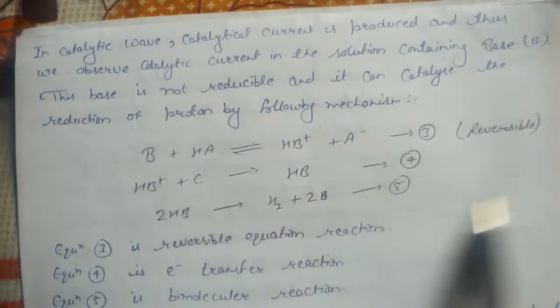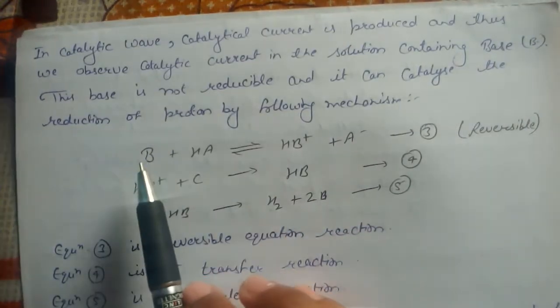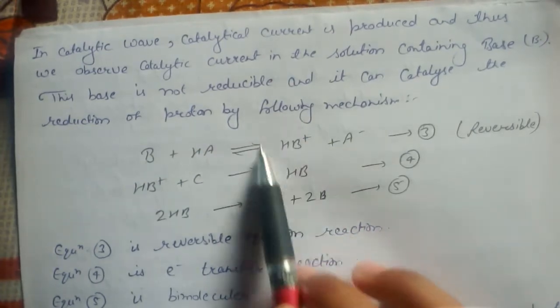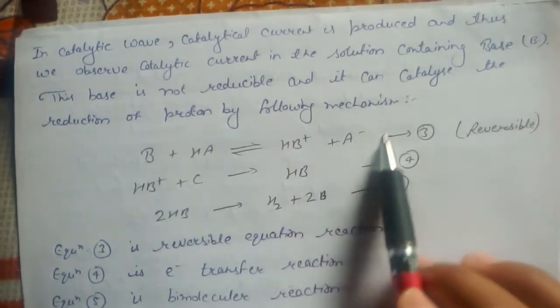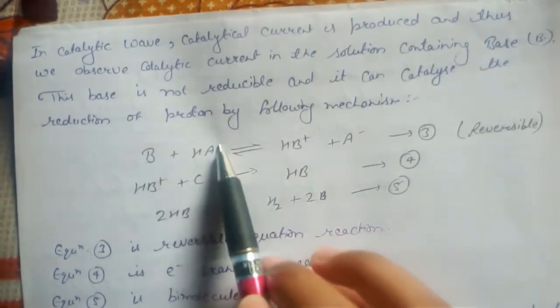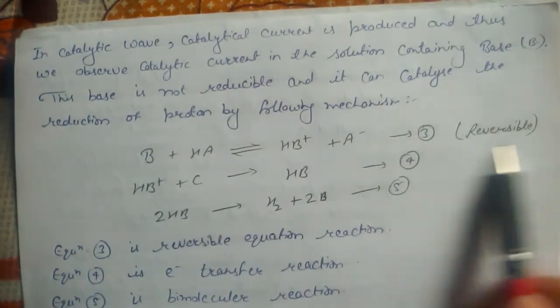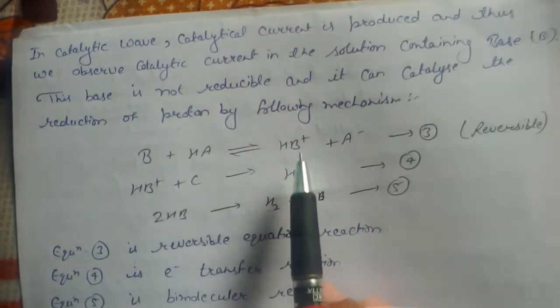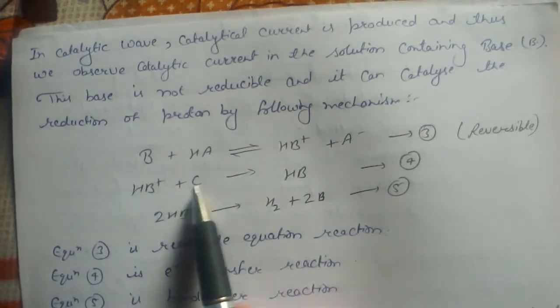So what is the mechanism here? We are using a base with any kind of acid that will give ion formation, HB positive and A negative removal. So this A is removed here and B is getting the proton. That is reversible also, so we have shown a reversible sign. HB positive is formed here, so it is used as the next catalyst.